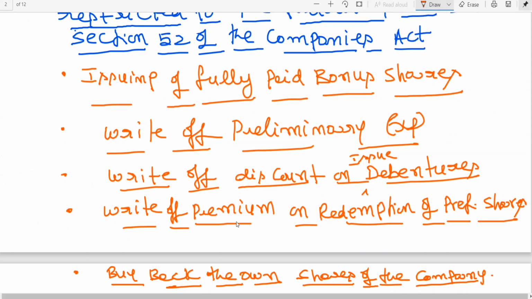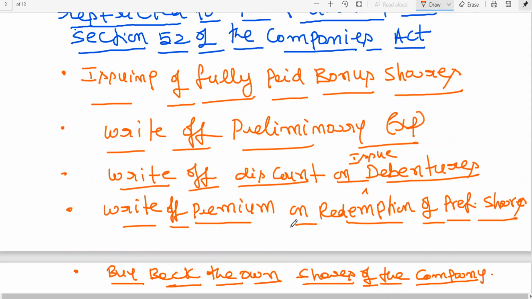Similarly, write off premium on redemption of preference shares you are having in Group 1. But why are you learning this, and why am I explaining this, sir? It is there in the material, so I am explaining. The reason is that since it is there in the material, you can get a statement of true or false. That is the reason why, from a theoretical point of view, this is the appropriate stage where you can learn. Again, these things will be repeated when we go to the next level.